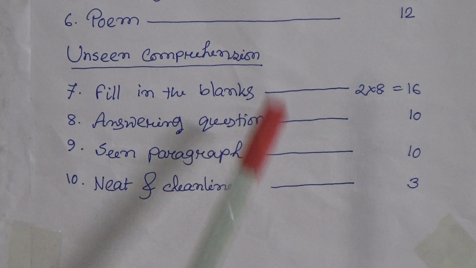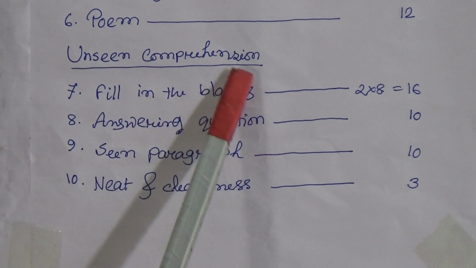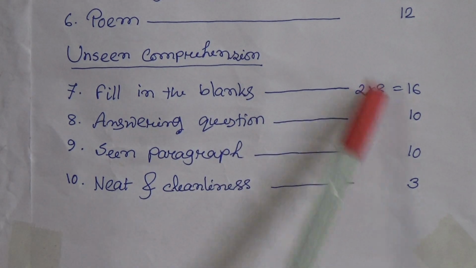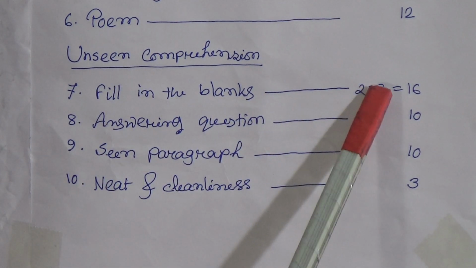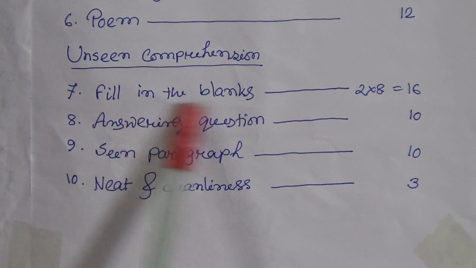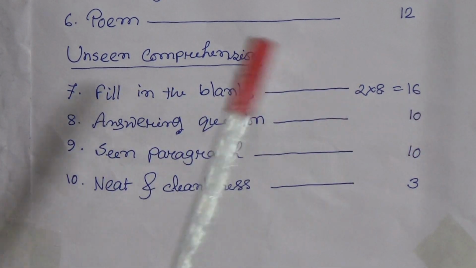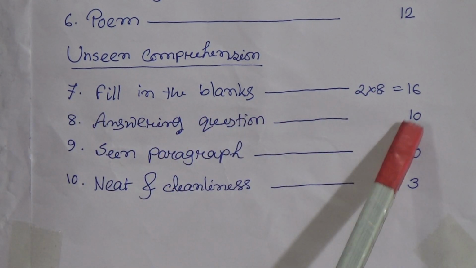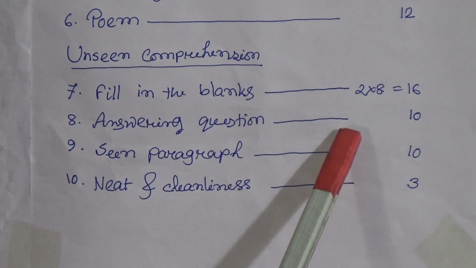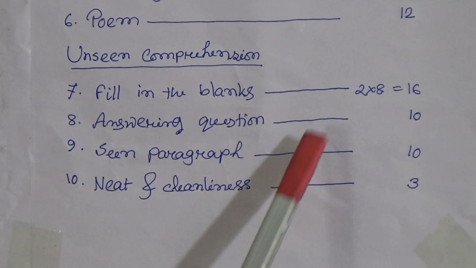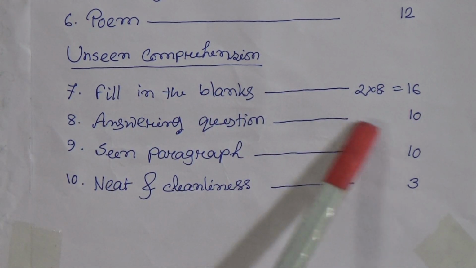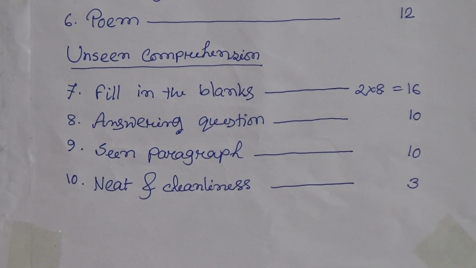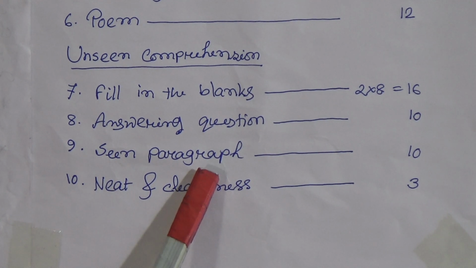That means question answer, and from this unseen comprehension you will get at first fill in the blanks, total 8 fill in the blanks, and each blank contains 2 marks, so the total mark is 16. Now answering question, the total is 10. That means you will get 5 questions, and each question will carry 2 marks, so the total mark is 10.